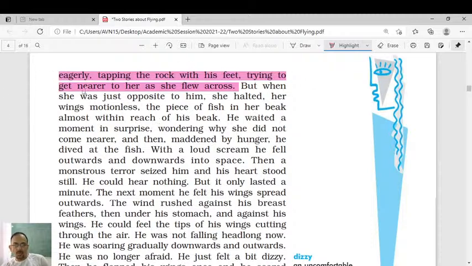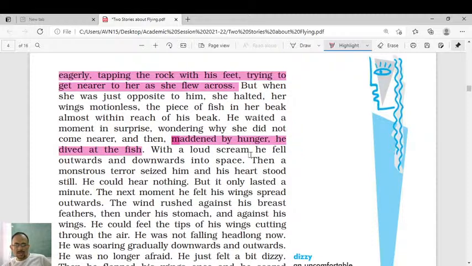Let's find out. But when she was just opposite to him, she halted, her wings motionless, the piece of fish in her beak almost within reach of his beak. He waited a moment in surprise, wondering why she did not come nearer. And then, maddened by hunger, he dived at the fish. Now you can see his mom has become successful. Okay, the seagull was already dead hungry. So now he became even more hungry. So maddened by hunger, he dived at the fish.